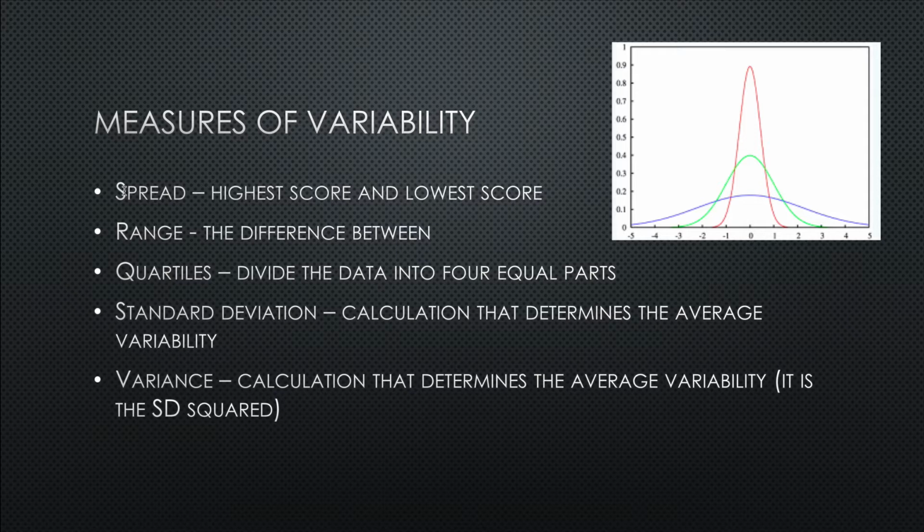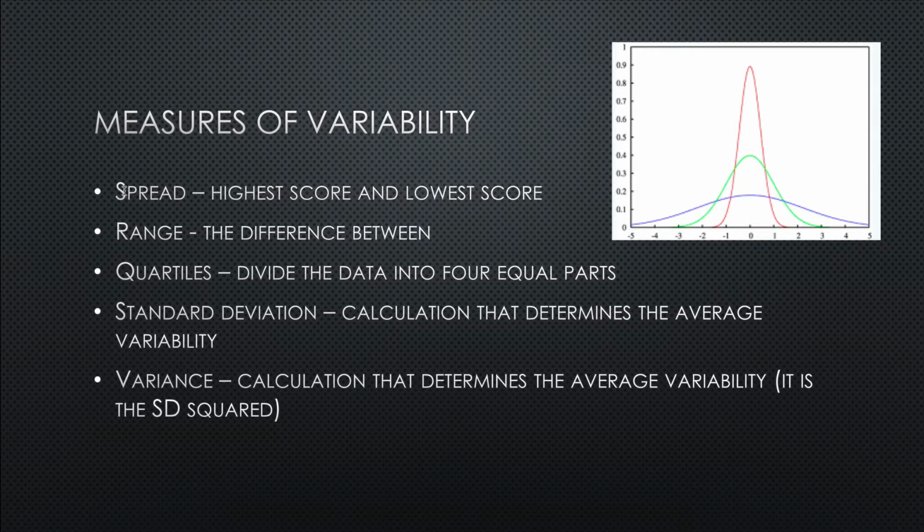Standard deviation is a calculation that you'll frequently see combined with the average or mean of a score. The standard deviation is a calculation that determines the average variability in a measure. So often we'll see things stated like the mean was 25 plus or minus 3. That plus or minus 3 is the standard deviation.